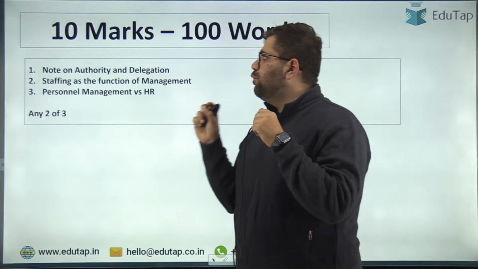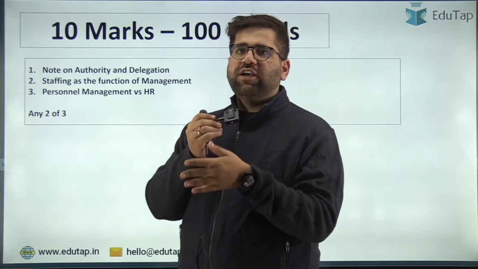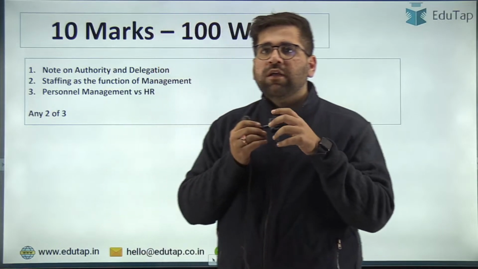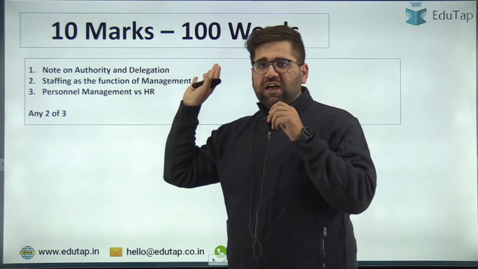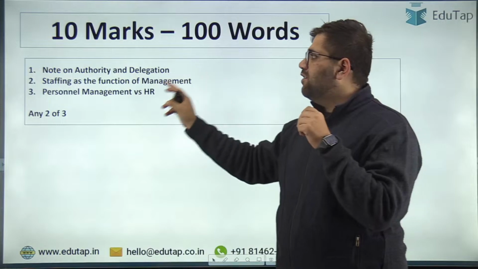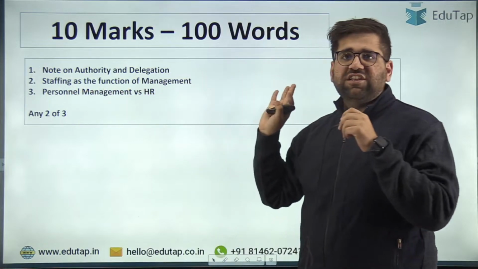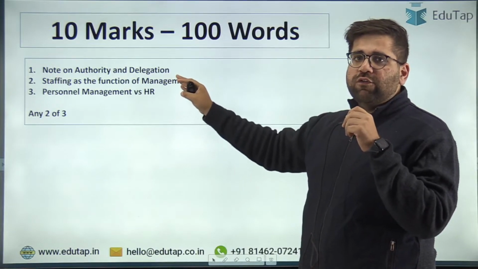One question was on the note of authority and delegation. We all know that delegation has 3 components: authority, responsibility, and accountability. Note on authority and delegation was asked. Second was staffing as the function of management. And the third question was personal management versus HR.